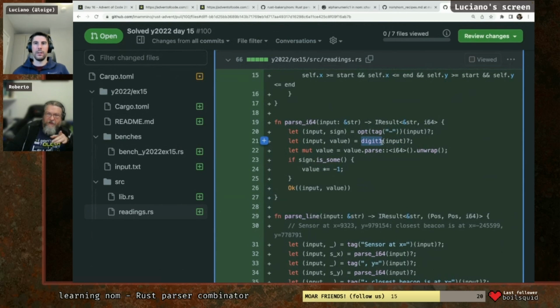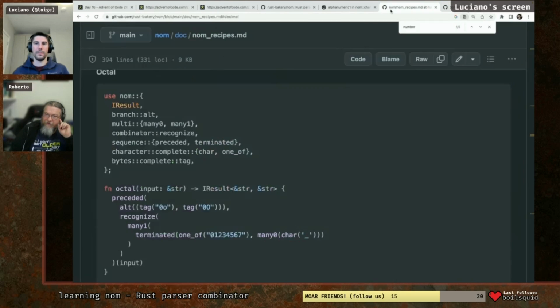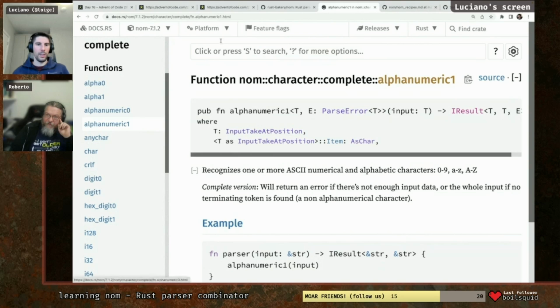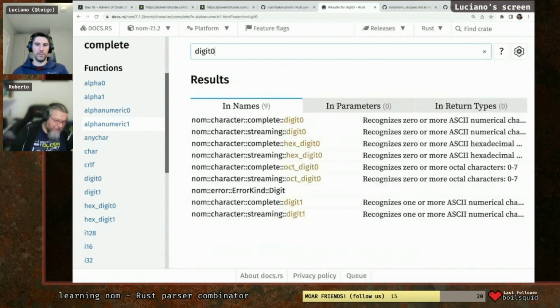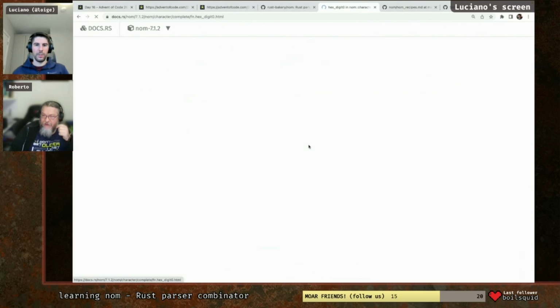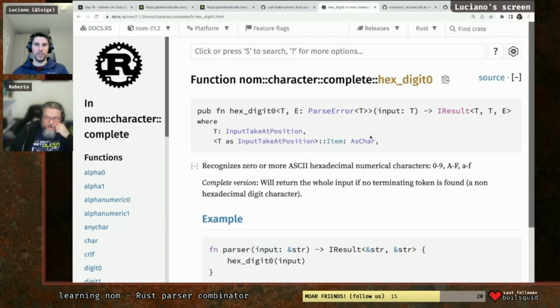Can you show me just a second in the Nom documentation the X digit 0? The X digit 0, X digit 1 that are on the left there. This one, right? Yeah. What is it giving back? It recognizes 0 or more ASCII hexadecimal numerical characters. But it's giving back a string?